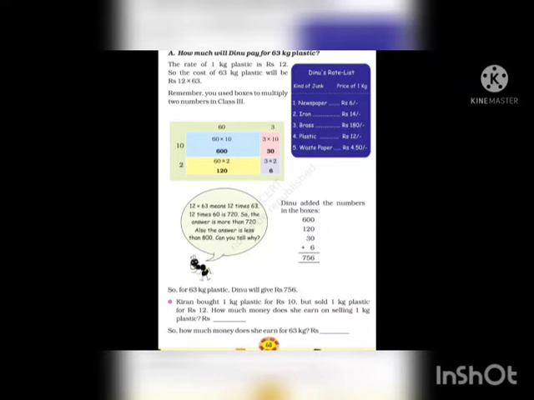The next question is: Kiran bought 1 kg plastic for rupees 10 but sold 1 kg plastic for rupees 12. How much money does she earn on selling 1 kg plastic? And how much more money does she earn for 63 kg? So let's do these two questions.